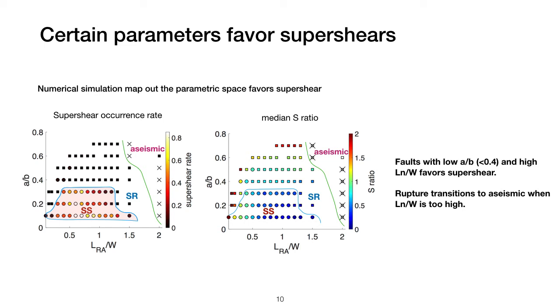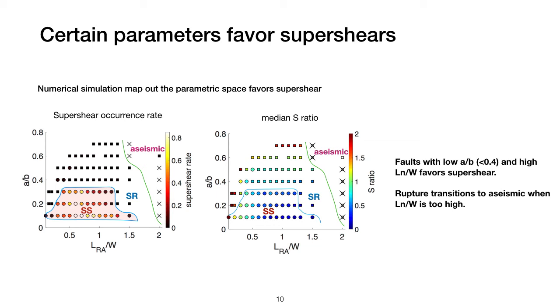It is clear that there's a certain parametric space that favors supershears. In this range, the fault needs a low A divided by B value, which is less than 0.4, and a high nucleation length divided by W. And in this intermediate range here, only purely sub-Rayleigh events can occur. And when the nucleation length divided by W is too high, then the fault slides aseismically.